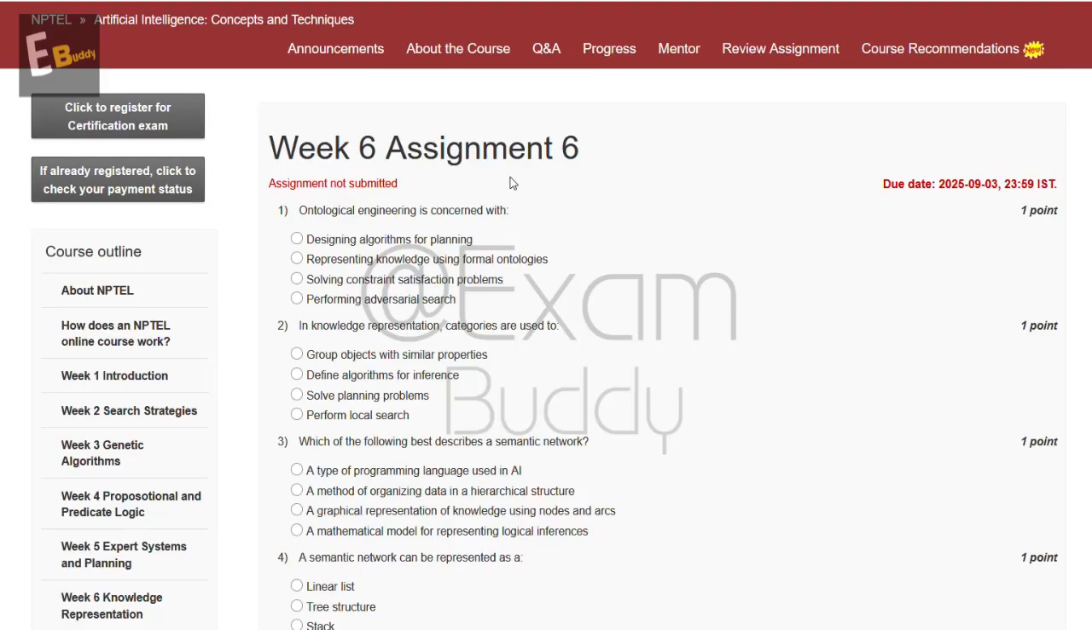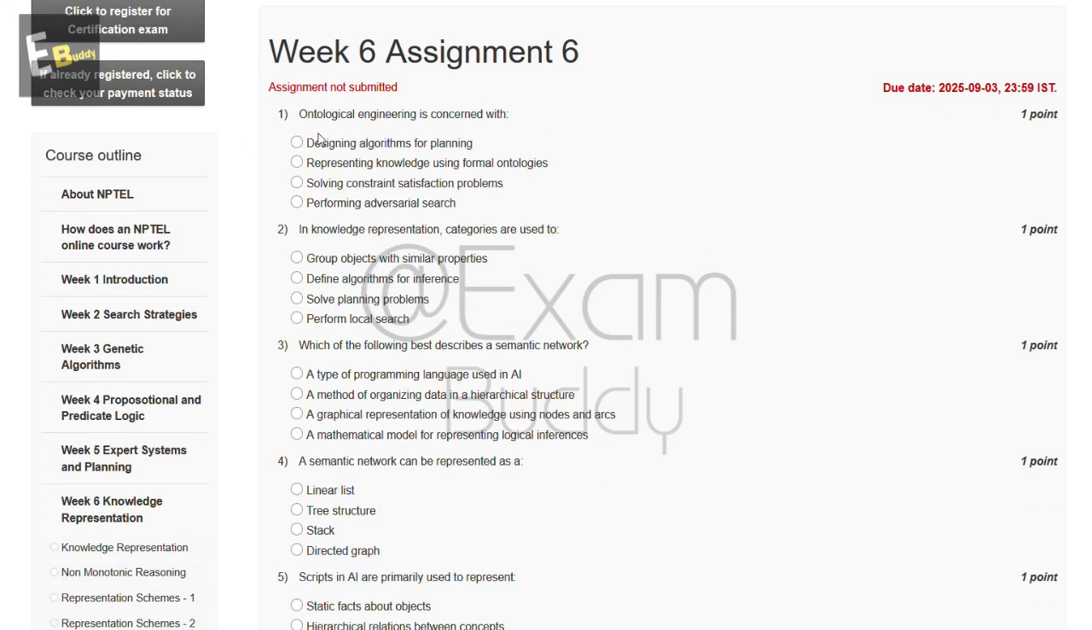Now let's do our assignment, Artificial Intelligence Concepts and Technique, Week 6, Assignment 6. The first question is: Ontological Engineering is concerned with. These are the options, and let's check the answer of our first question.